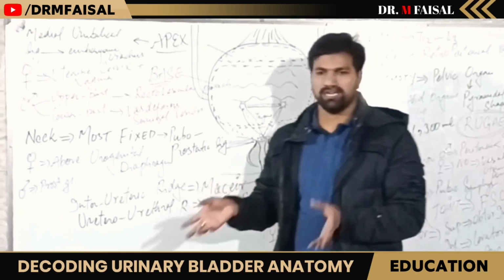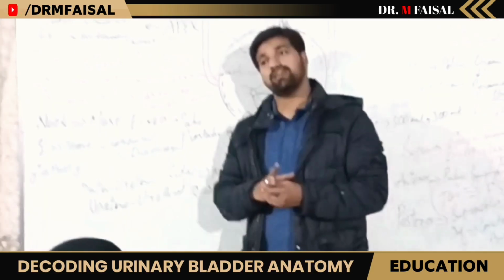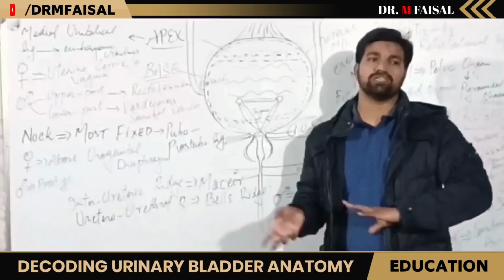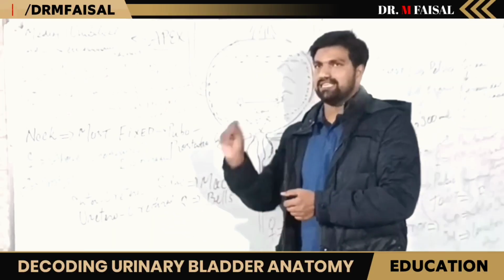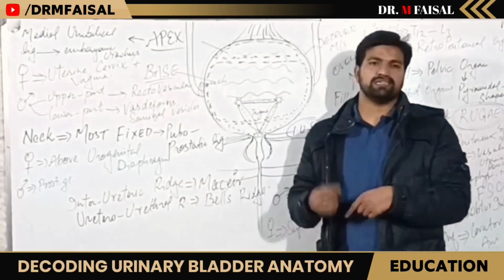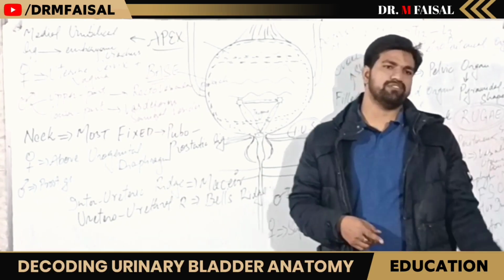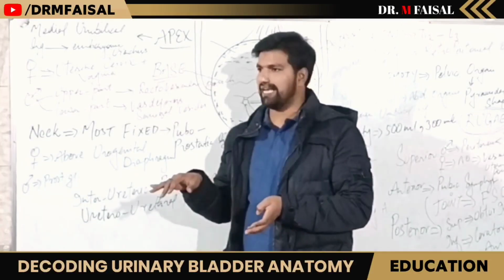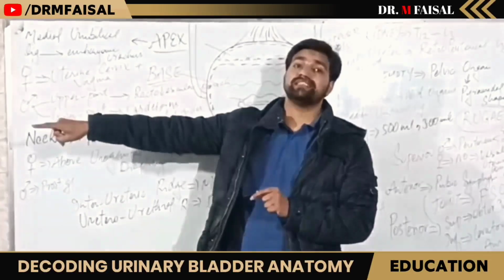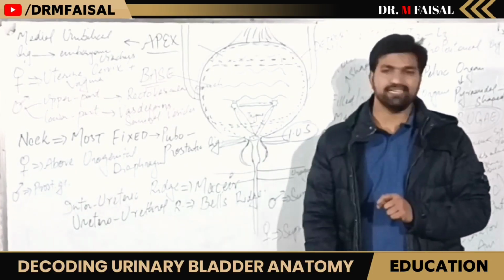So that was it for today's class, the urinary bladder. Tomorrow we will discuss the urethra, male urethra and female urethra. The male urethra is 20 centimeters: 3 centimeters prostatic urethra, 2 centimeters membranous urethra and 15 centimeters penile urethra. The female urethra is 4 centimeters in length, but the length can increase up to 10 centimeters during normal vaginal delivery.